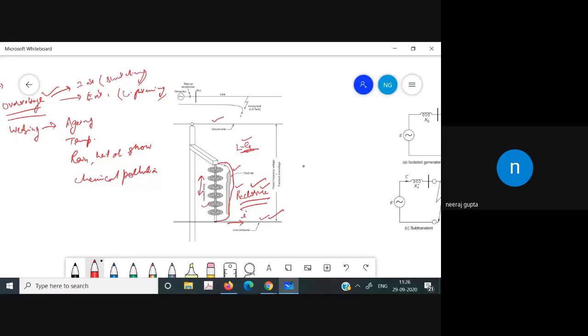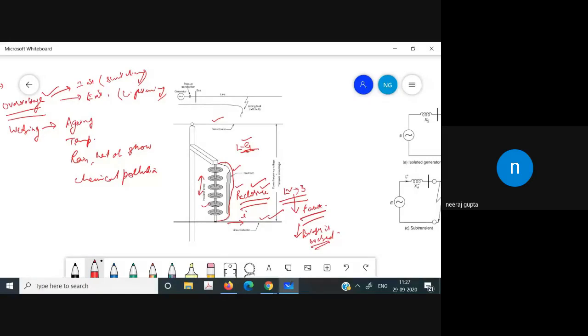Some fault is there, and the fault is cleared in that case. In low voltage systems, a maximum of three reclosers are attempted, after which, if the fault is still there, the breaker is locked out.